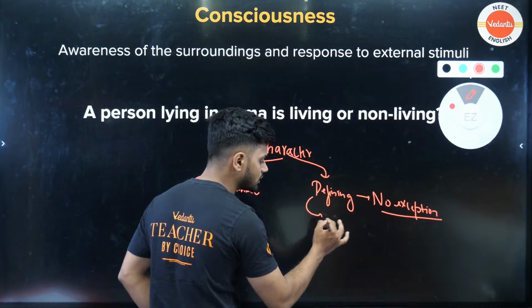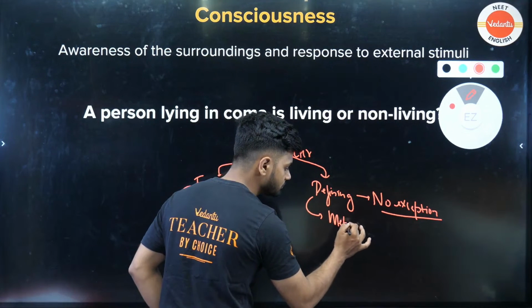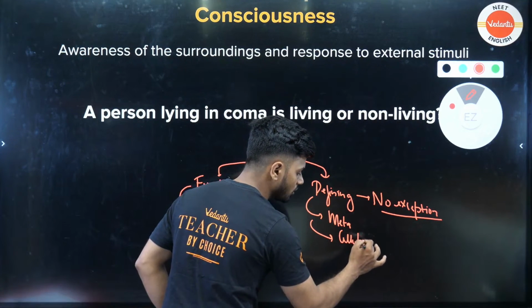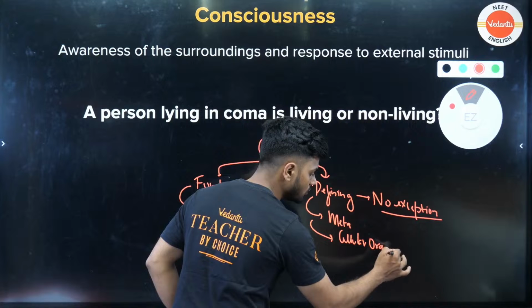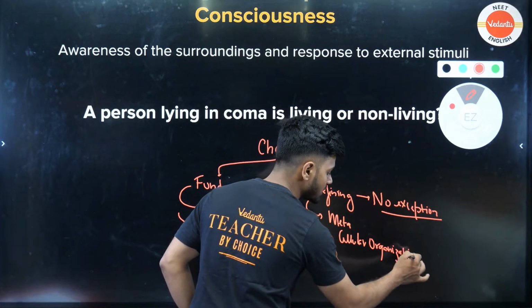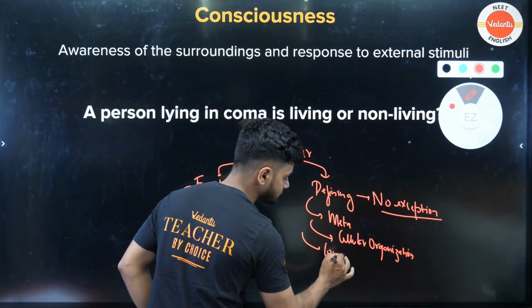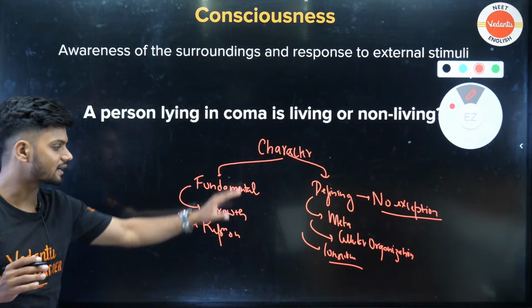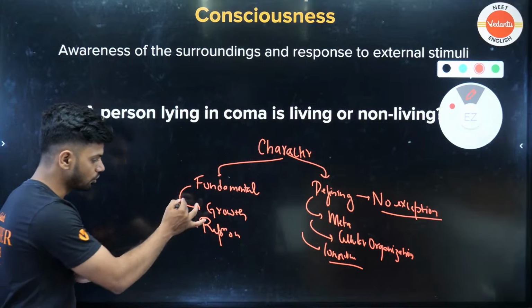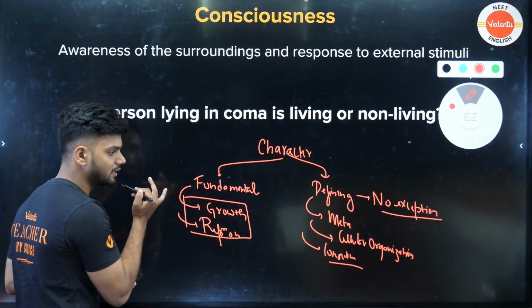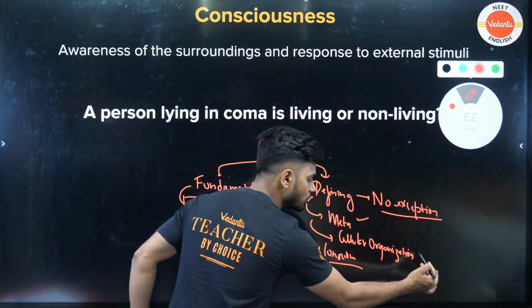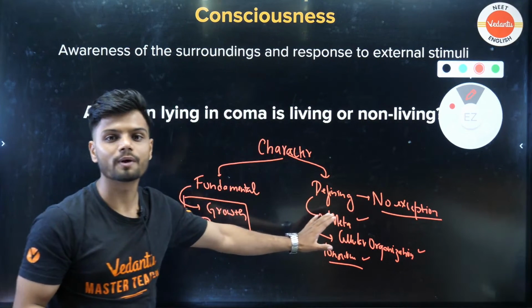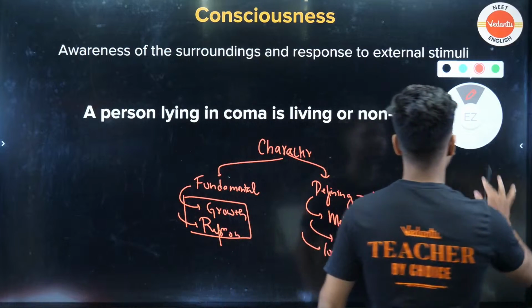Under defining, we learnt about metabolism, cellular organization as well as consciousness. These are the different characters given in NCERT, and you should know growth and reproduction are fundamental, while metabolism, cellular organization and consciousness are defining, meaning there are no exceptions.